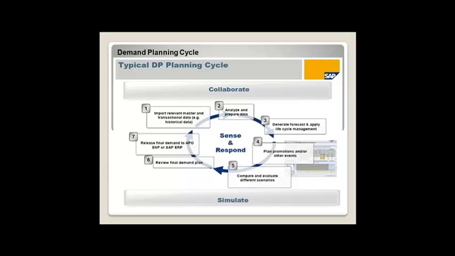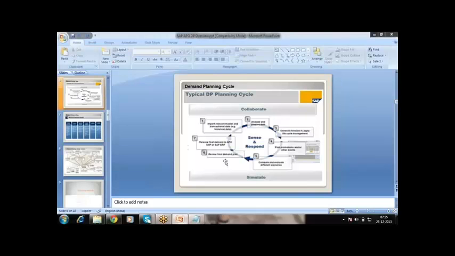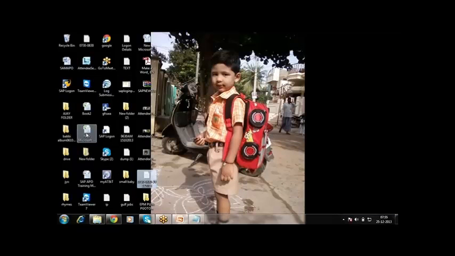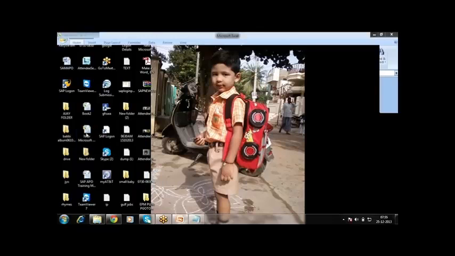Maybe earlier 10 people were working on this demand planning application. After implementing this, maybe only 3 or 4 people are required. So companies can get an ROI by reducing the headcount. And since it is completely automated and we are minimizing the manual activities, the mistakes will also be fewer. I will show one example of how this is done in reality.